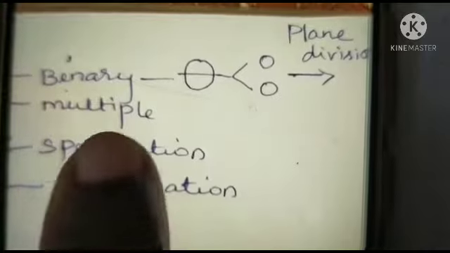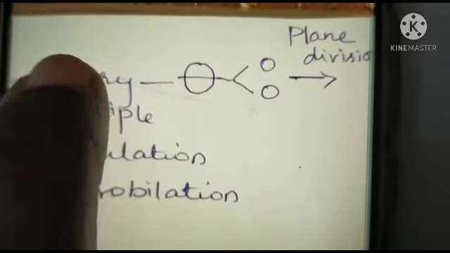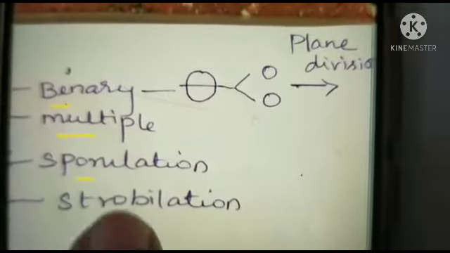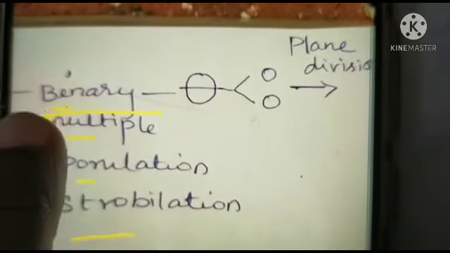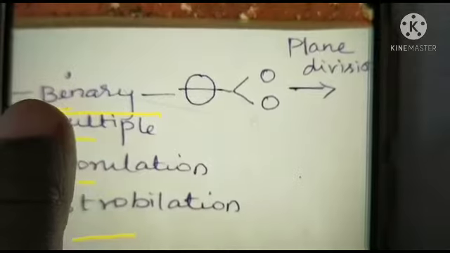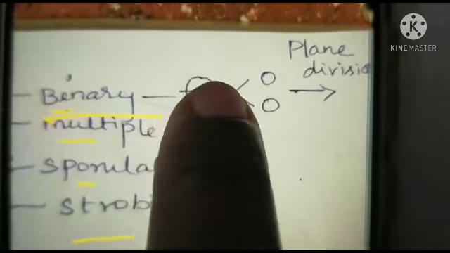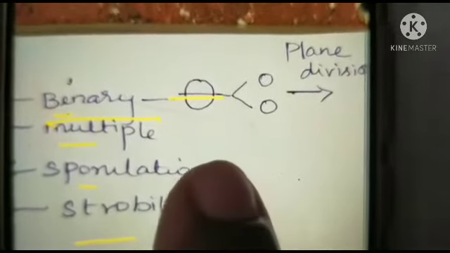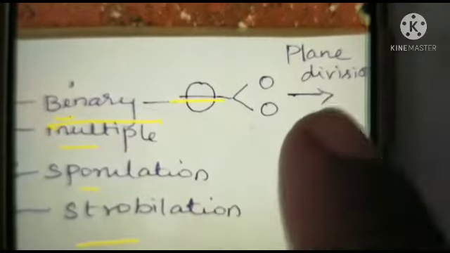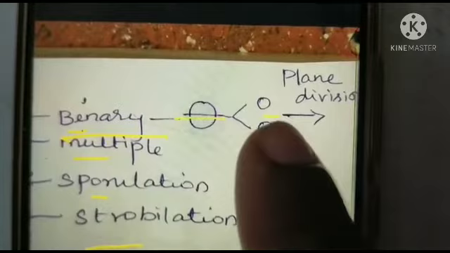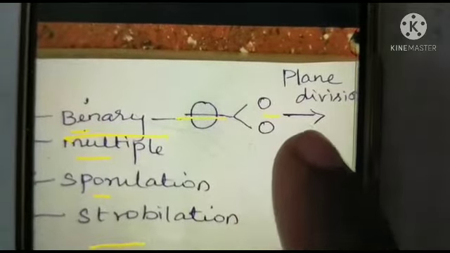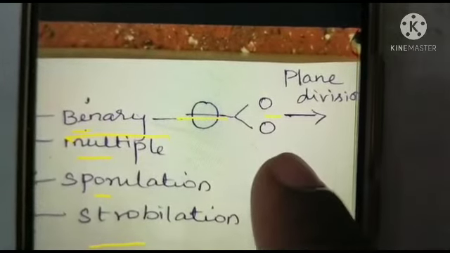It has four types. What are they? Binary fission, multiple fission, sporulation, strobilation. In binary fission, bi refers to two. In binary fission, the parent cell is divided into two equal halves. Each half forms into the identical daughter individuals.